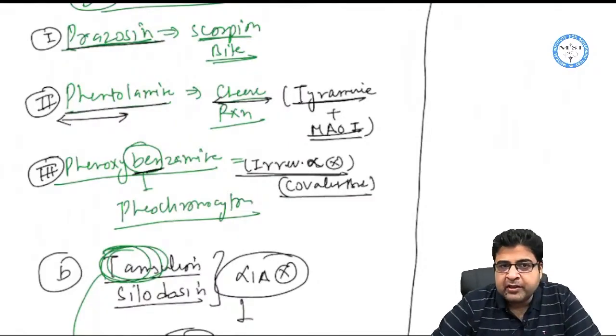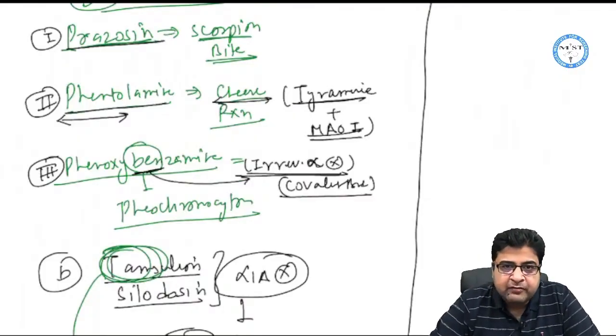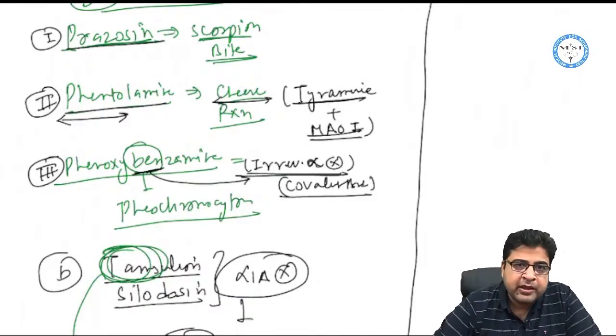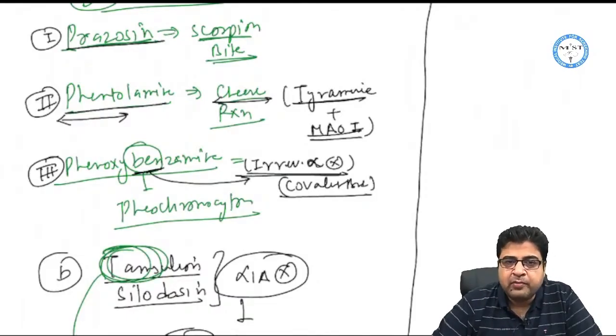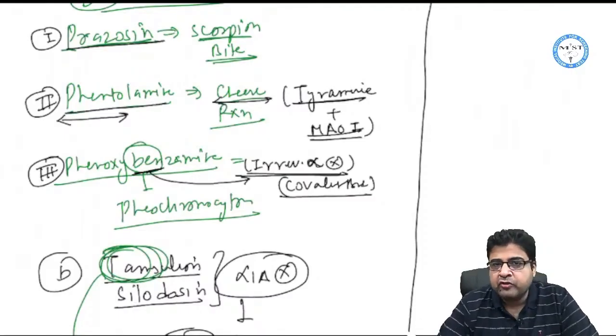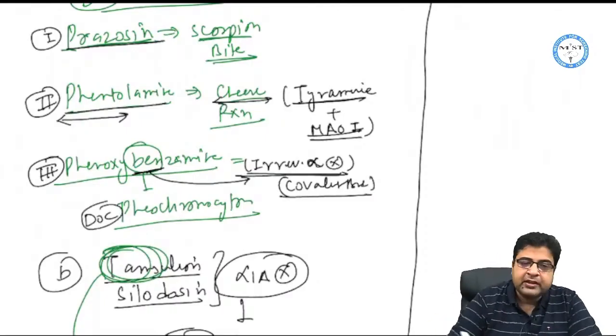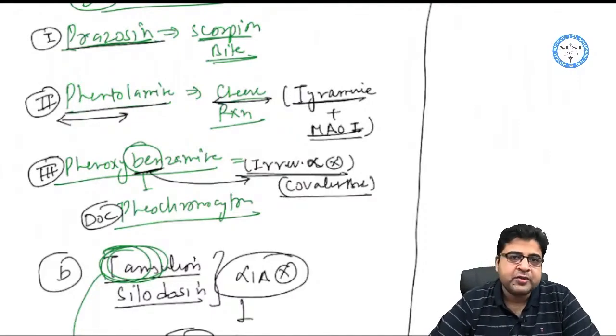This drug has the word ban. So this medicine will ban the alpha receptor by blocking it irreversibly, and we use this medicine to ban the tumor. If you block the alpha receptor irreversibly, then only you can treat the tumor. So it's a drug of choice for hypertensive crisis associated with pheochromocytoma.